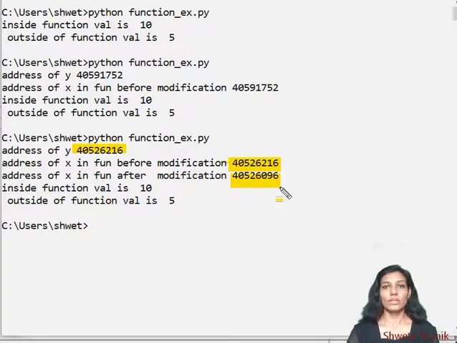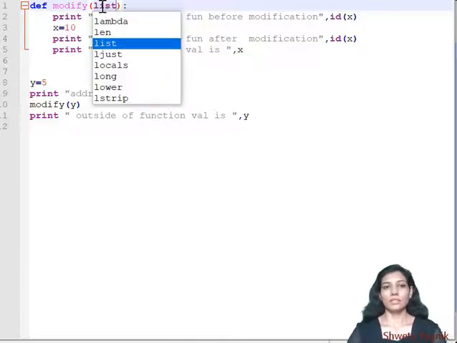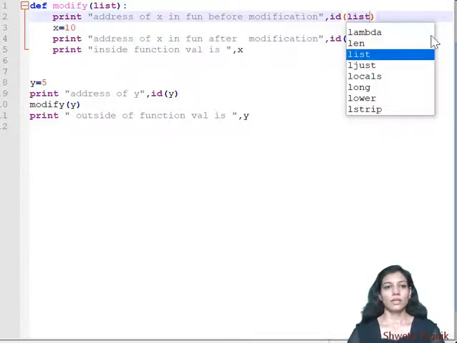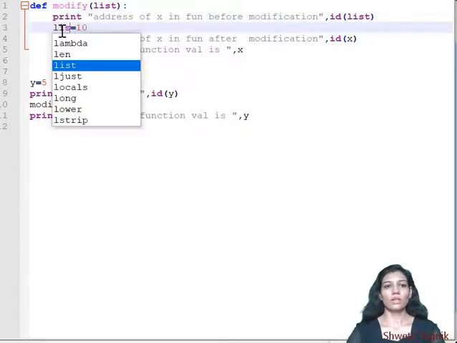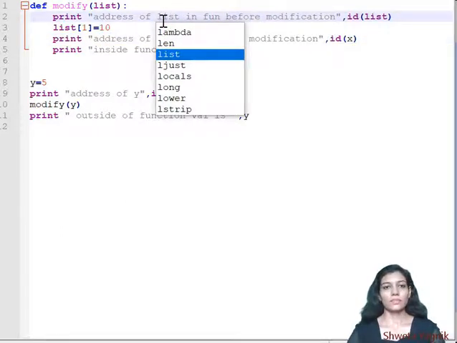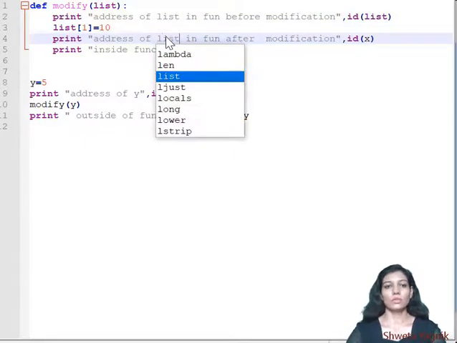That's what we are going to see over here, and we are experimenting with the list data type, which is mutable. So in this code I am going to change this x to a list, the mutable data type that I want to experiment with. Here also list. Instead of changing the whole list, I will change a specific location of the list, that is location number 1. You may take any, but I'll be changing location number 1 to the value 10. Now here I should be writing list, and here also, because now we are dealing with list, not the integer.